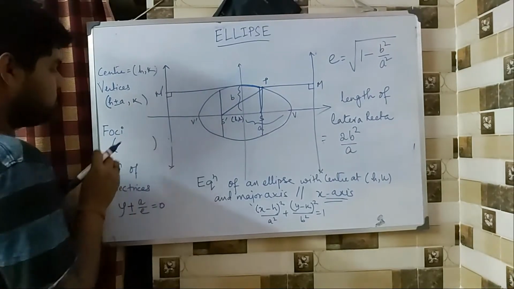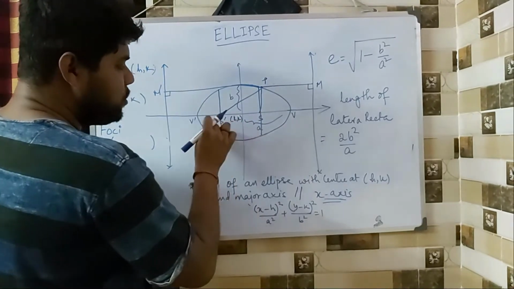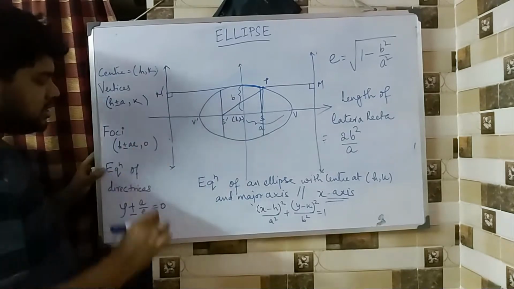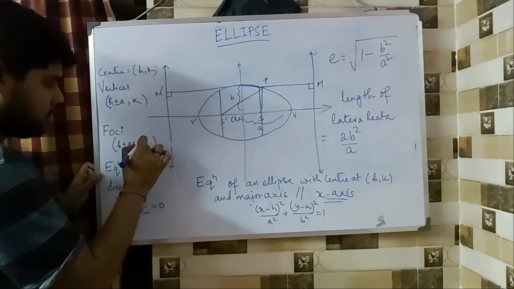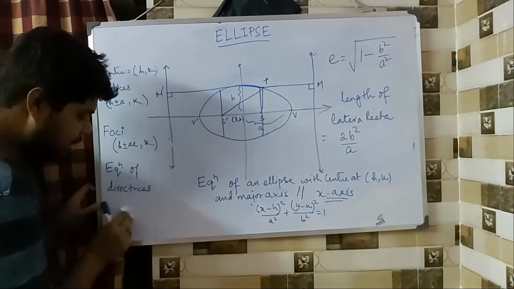Similarly, it is h plus ae, h minus ae. So h plus minus ae comma 0. I mean sorry, k. Right? Then equation of directrix.